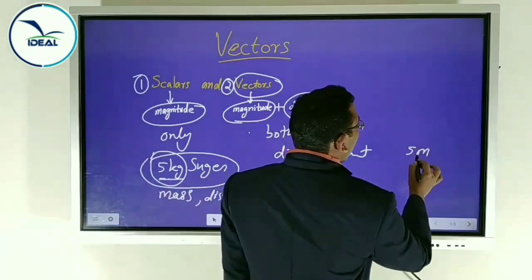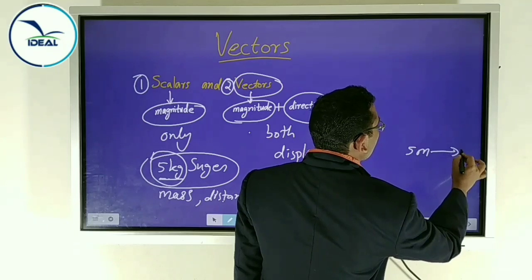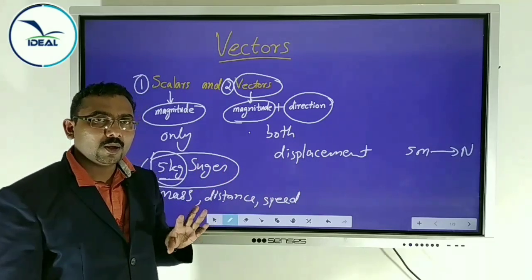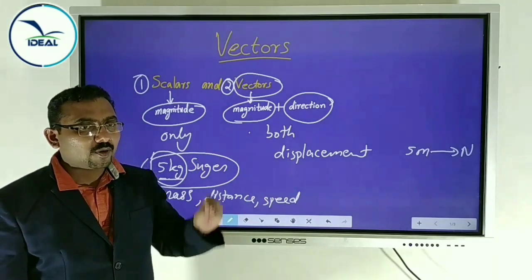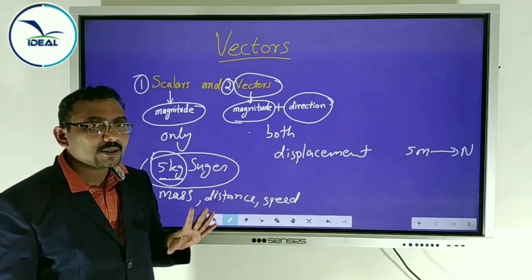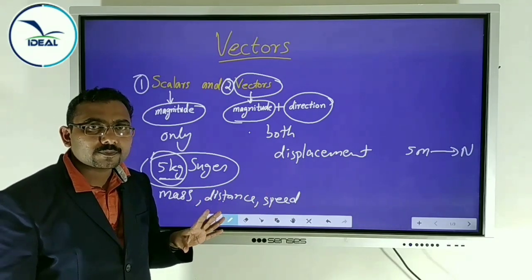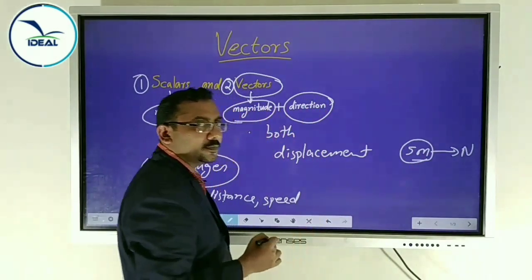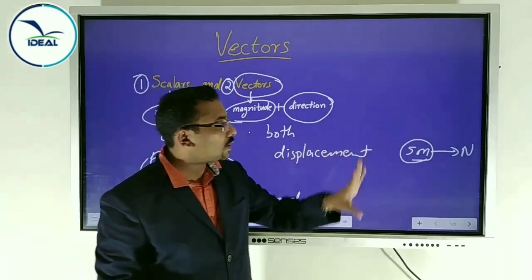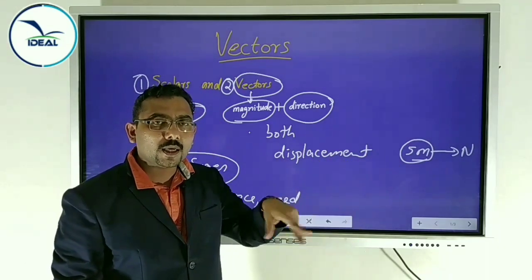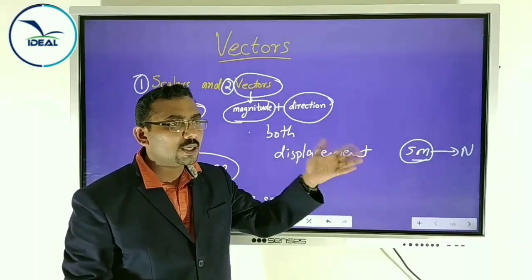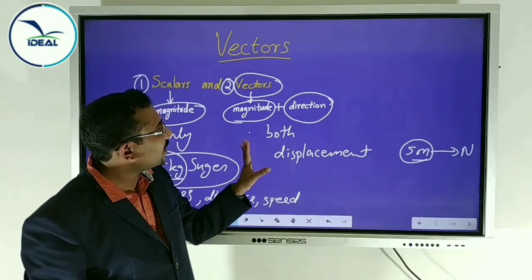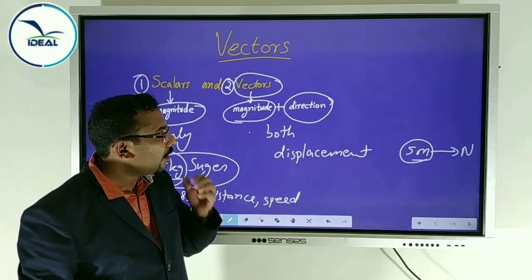If we say 5 meter displacement towards north, or towards right, or downward, or forward, like that, then it is a displacement. It has direction. This 5 meter represents the magnitude, like 5 kilogram, and north or left, right, downward, upward, south, east, northeast, etc. represent the direction. So it is a vector quantity. Displacement is a vector quantity.